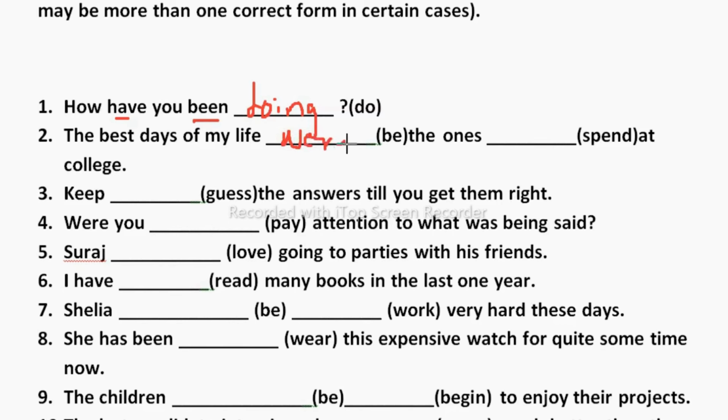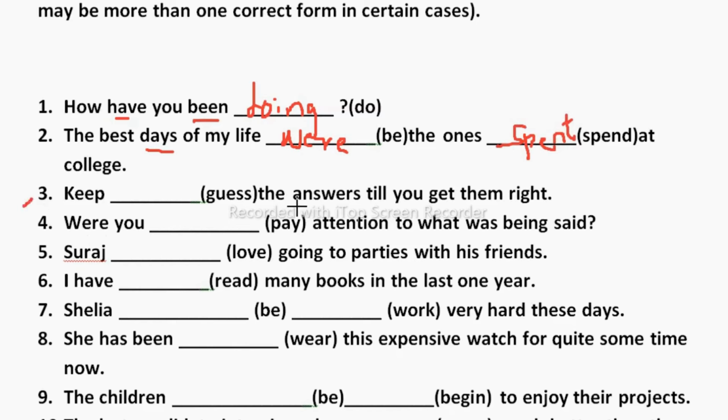If day was there, then we could take was, but days is plural, so we need to take the plural verb. The best days of my life were the ones spent at college. Again, we need to take the past form of this verb, spent at the college.